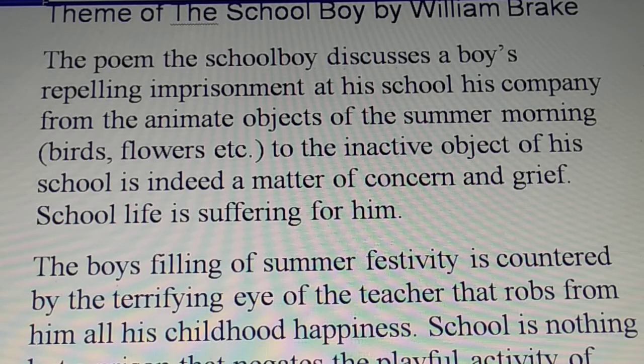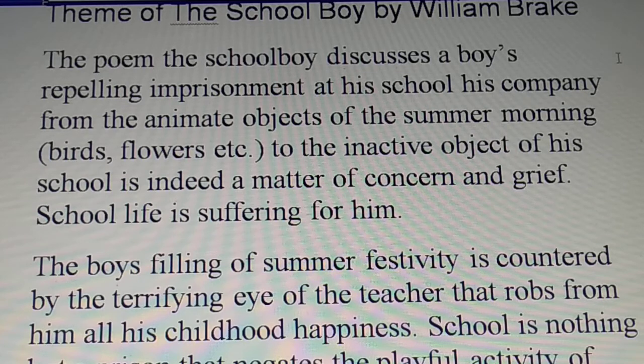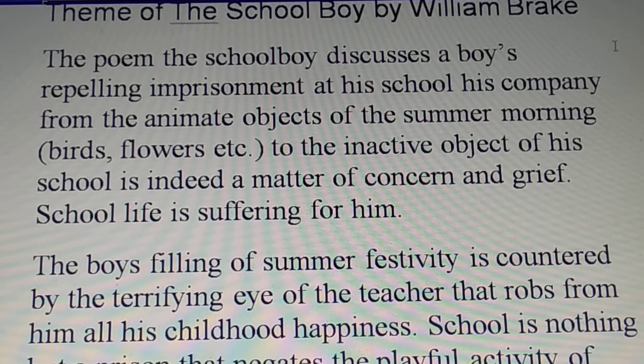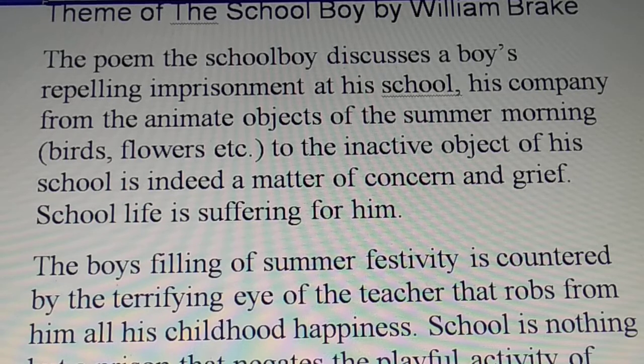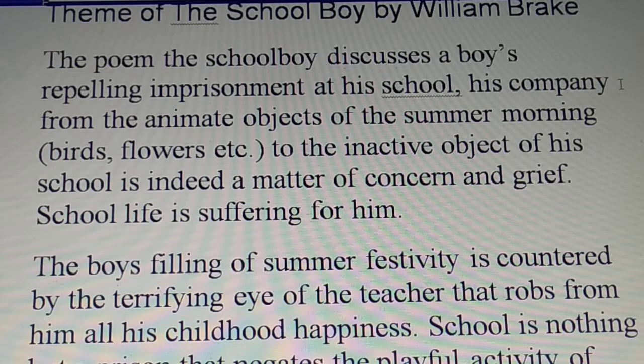So, this poem discusses a boy's repelling imprisonment at his school, his company from the animate objects of the spring morning, birds, flowers and all that. To the inactive object of his school is indeed a matter of concern and grief. So school life is suffering for him. It is a matter of grief that he cannot be in the company of birds.